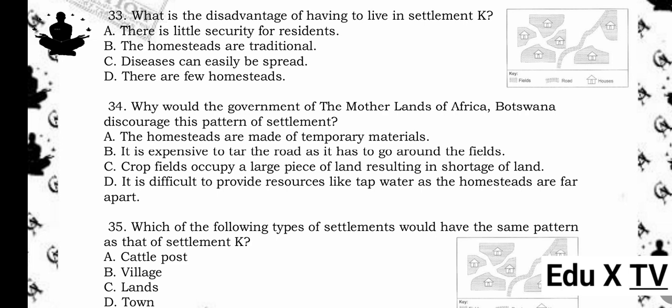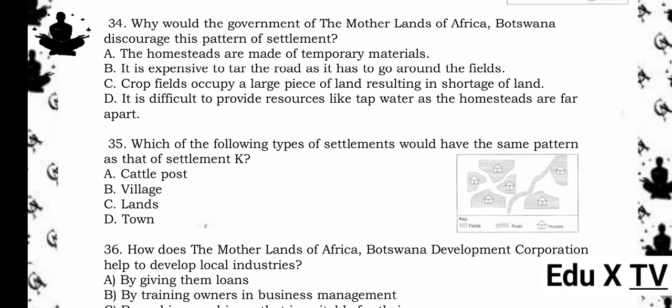34. Why would the government of Botswana discourage this pattern of settlement? A. The homesteads are made of temporary materials. B. It is expensive to tar the road as it has to go around the fields. C. Crop fields occupy a large piece of land resulting in shortage of land. D. It is difficult to provide resources like tap water as the homesteads are far apart. The answer is D. It is difficult to provide resources like tap water as the homesteads are far apart.